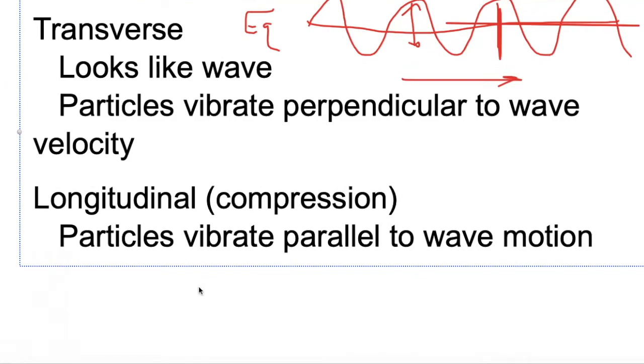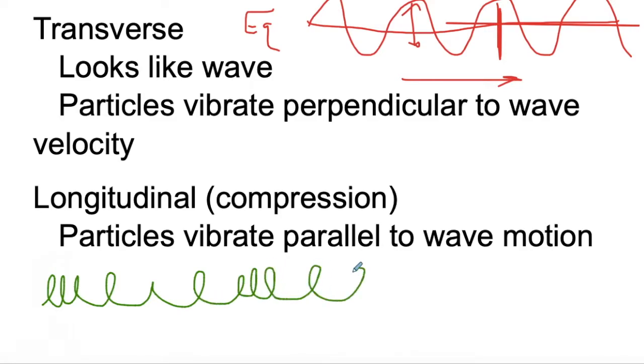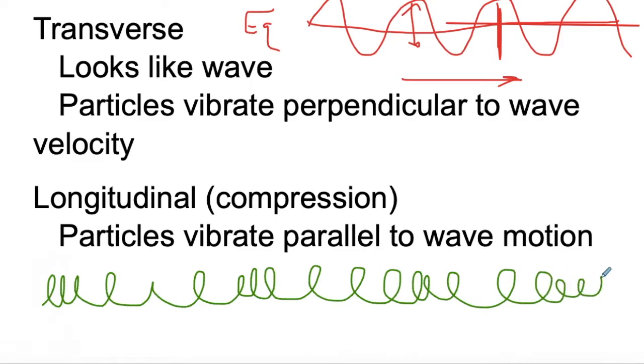You can make it with a slinky, and I'm going to do my best to draw what it would look like. If you take a slinky and lay it down, and then you push in on it really hard, really fast, and then pull back, you're going to get these little areas. If I move my hand in simple harmonic motion back and forth, you're going to get what we call compressions that will move down in that direction. So there's the wave velocity.